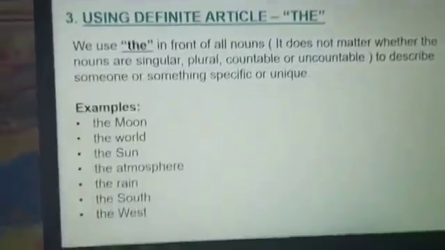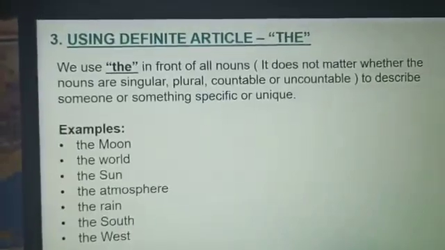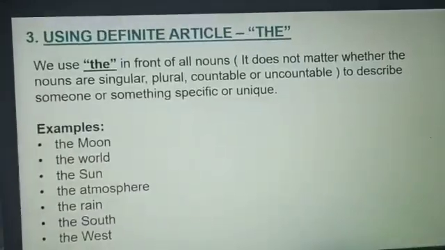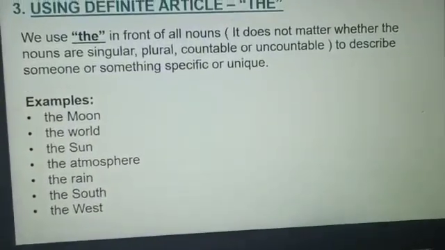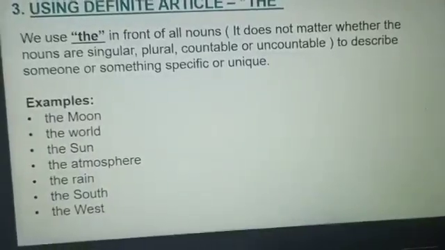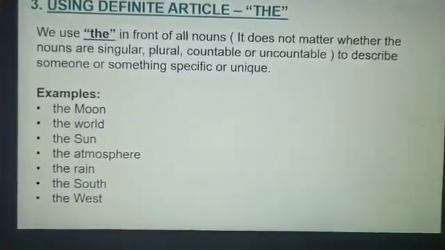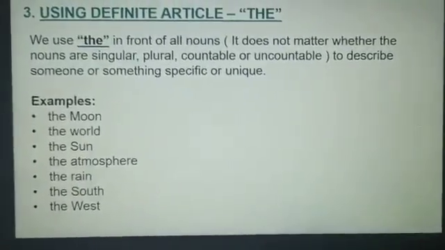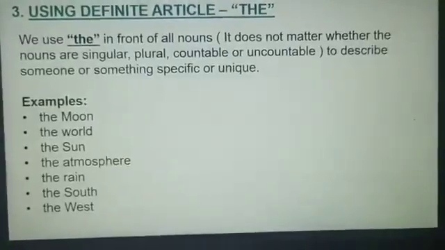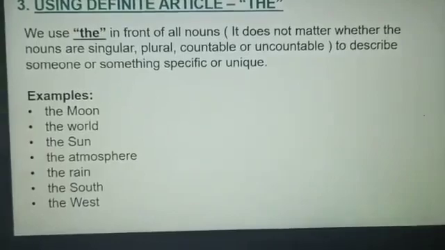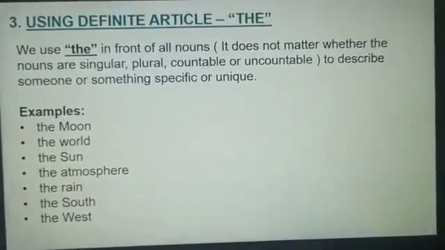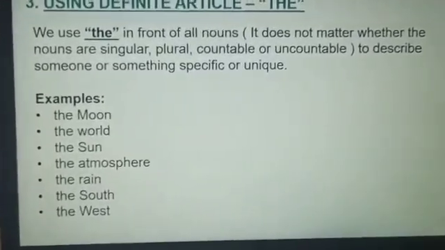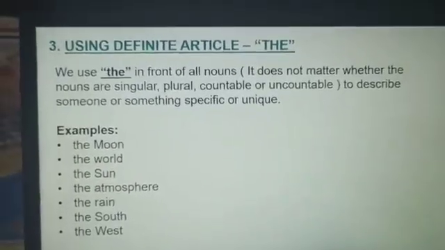The is used before the names of rivers, oceans, mountain ranges, nations, famous buildings, holy books and unique objects. A few examples: the Ganga, the Yamuna, the Nile, the Red Sea, the Indian Ocean, the Bay of Bengal, the Himalayas, the Alps, the English, the French, the Dutch, the Taj Mahal, the Red Fort, the Qutub Minar, the Ramayana, the Mahabharata, the Bible, the earth, the sky, the sun, the moon, the world. These are names of rivers, oceans, and mountains, where we can use the. But one thing we have to remember: it always describes something specific or unique.